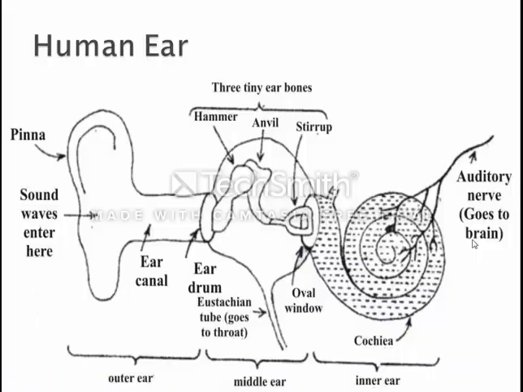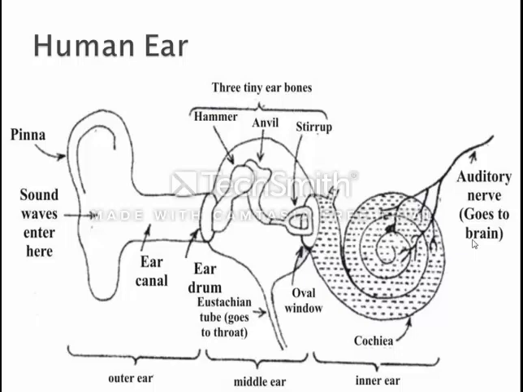Now today we will discuss the human ear. Till now we have seen that sound requires a medium, and for the production and propagation of sound, the essential condition is that vibration is required. We have also seen with the help of activities that sound can travel through solid, liquid, and gas, and sound cannot travel in vacuum.